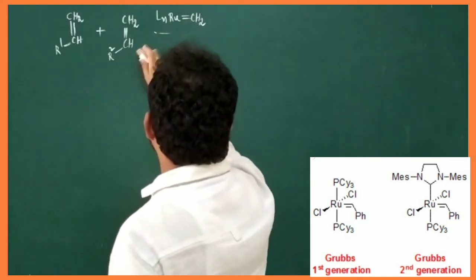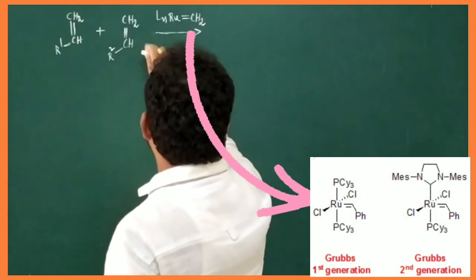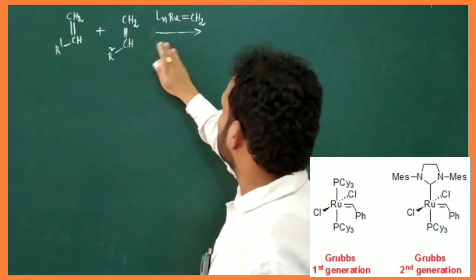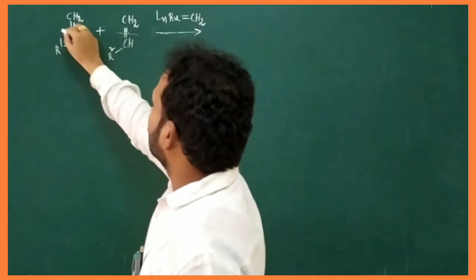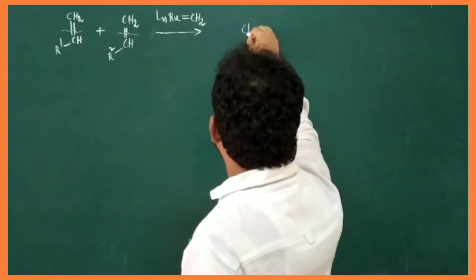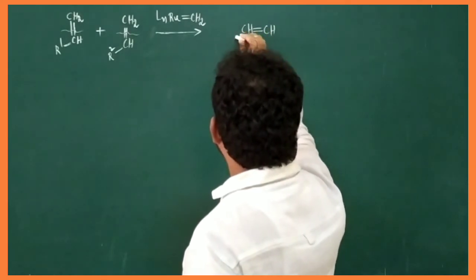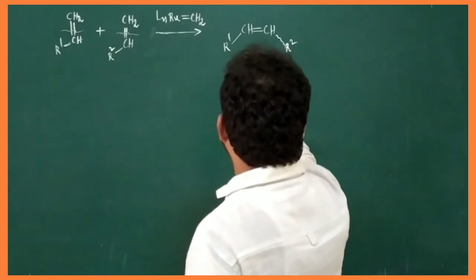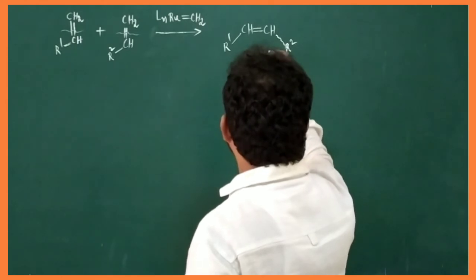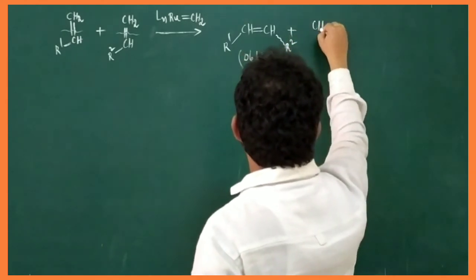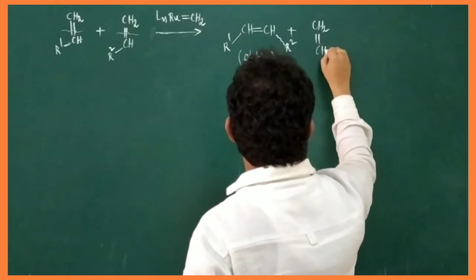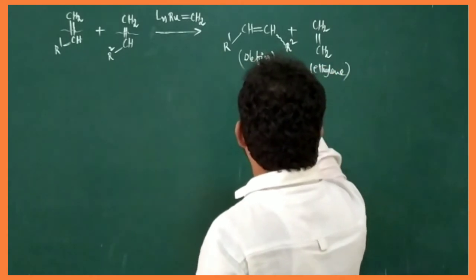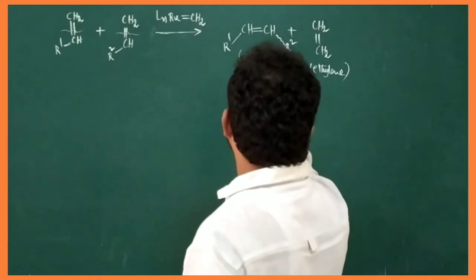So already we discussed the Grubbs first generation and second generation catalyst. I write a simple form of this catalyst like this. Breaking of olefin double bonds finally regenerated into new olefin mixtures. So one of the olefins is this, another olefin is ethylene. So two CH2 fragments form an ethylene molecule. Both olefins are new olefins. This is the olefin metathesis reaction.